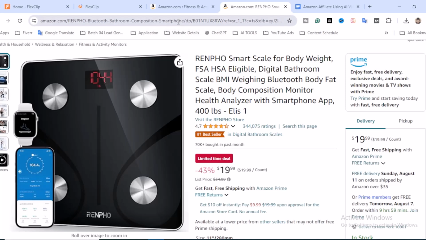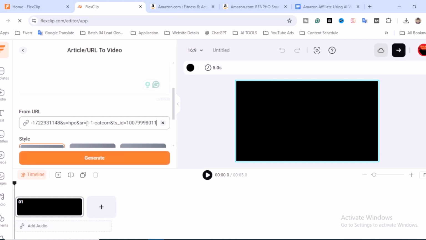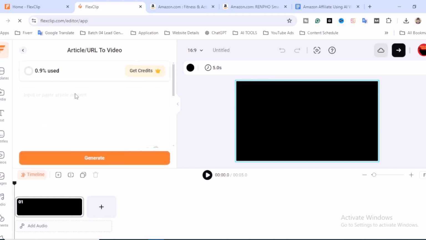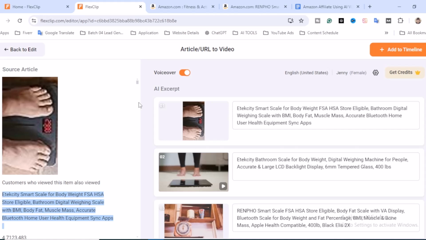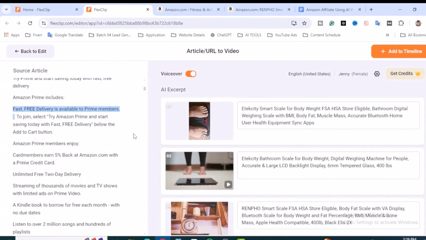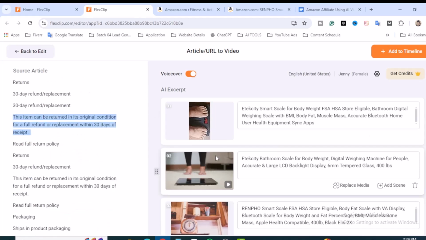So let's go back to Amazon, copy the product URL and paste it here. You can also write something there, but you don't need to. Just scroll down if you want to add some styles. Let's click on cool text, which is a highlight or captions, and then click on generate. This is the second step where you can find the videos. Also at the left hand sidebar you will find the source articles.